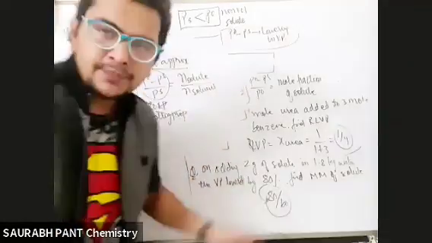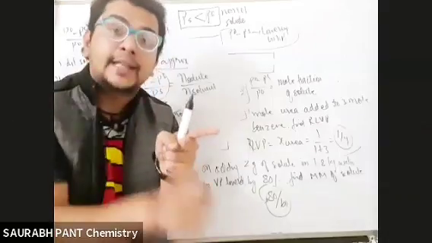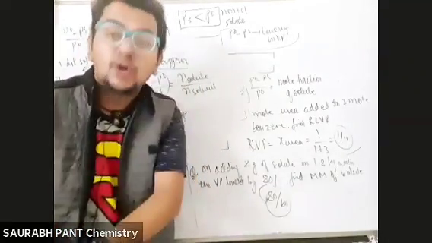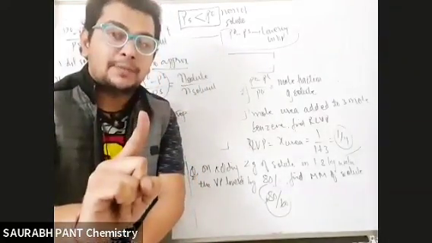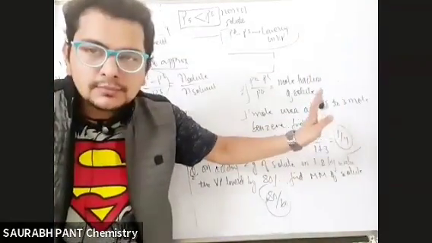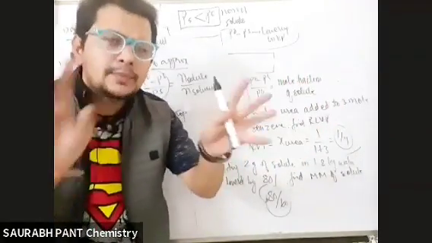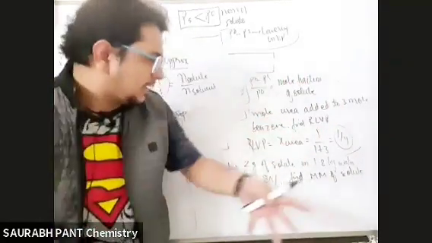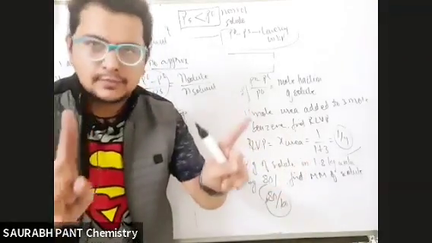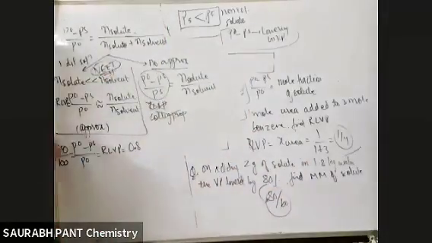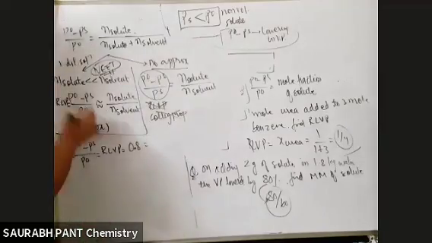Are you getting the language? Vapor pressure lowered by 80% means for every 100 initial vapor pressure, 80 lowered. Okay? In the exam, 2%, 3% will come actually. I am giving 80% so that calculation becomes easy. So 80% lowered. So 80 by 100, 0.8. Now what to do? Nothing, put it here.